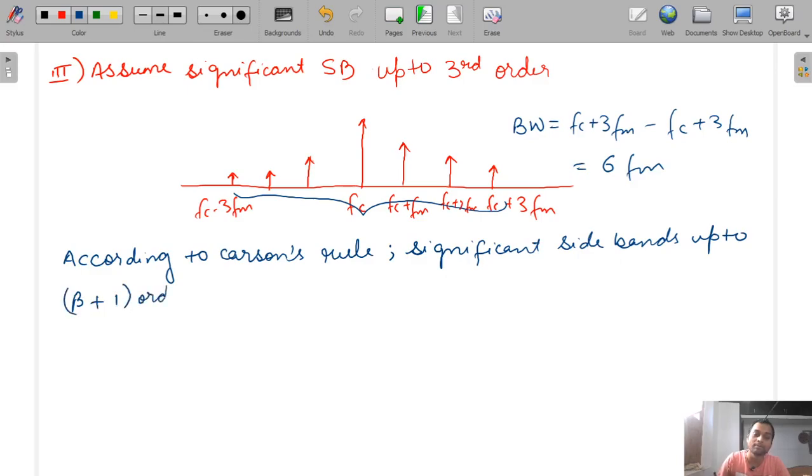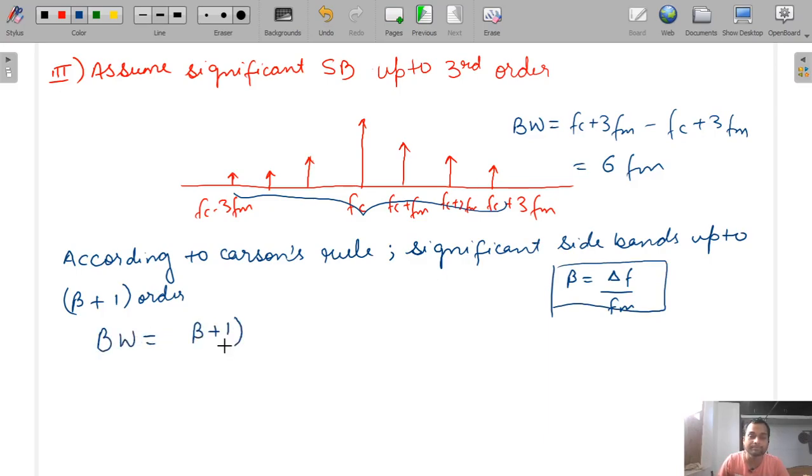And you know what is beta in this FM signal? Beta is equal to delta F by FM. This you already know. So according to Carson's rule, bandwidth was given as beta plus 1 order into 2FM. See, this is third order, so order is 3 into 2FM.